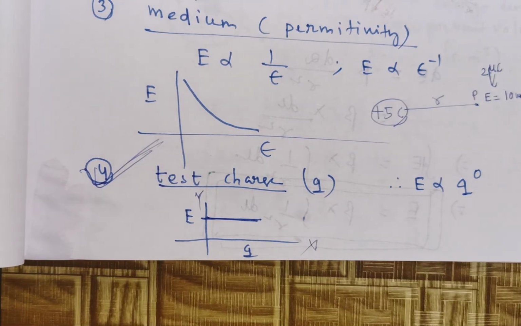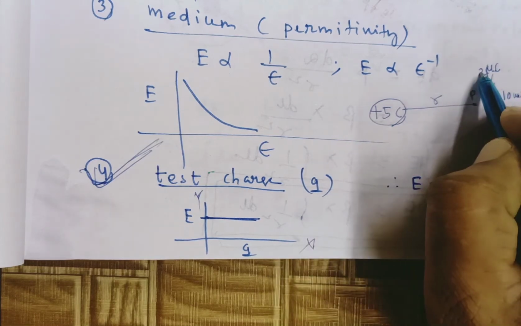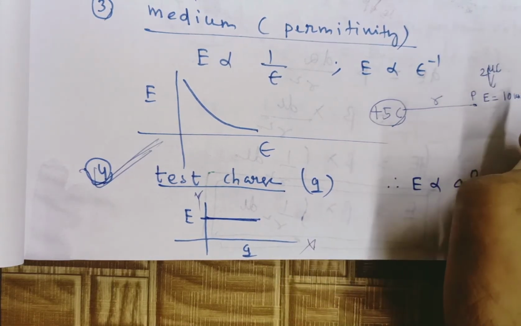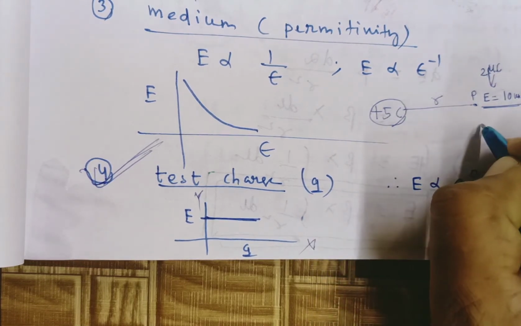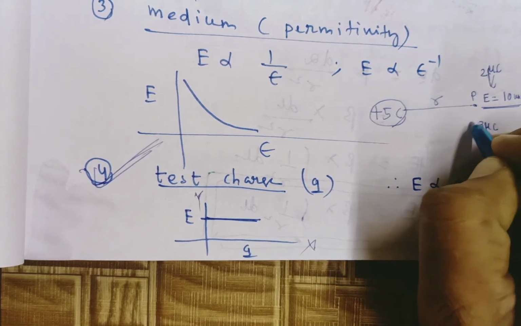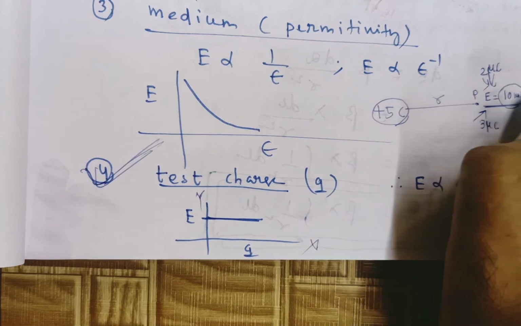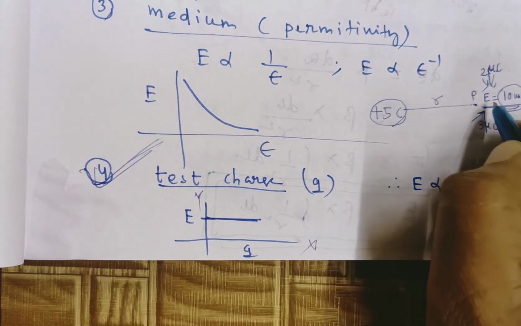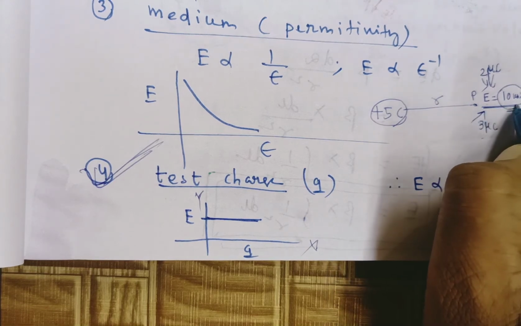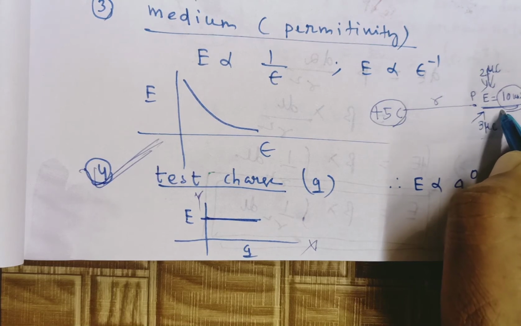Again I am repeating the question. Source charge is 5 coulomb, distance is fixed. If the test charge is taken as 2 microcoulomb here, the field strength is 10 unit. Then a question may come: if the test charge is 3 microcoulomb, then what happens to the intensity? What have we studied? It is independent of the test charge. So the answer will be 10 unit. Whether it is a 2 microcoulomb or 3 microcoulomb test charge, the intensity remains the same, because the electric field intensity is independent of the magnitude of the test charge. Okay?